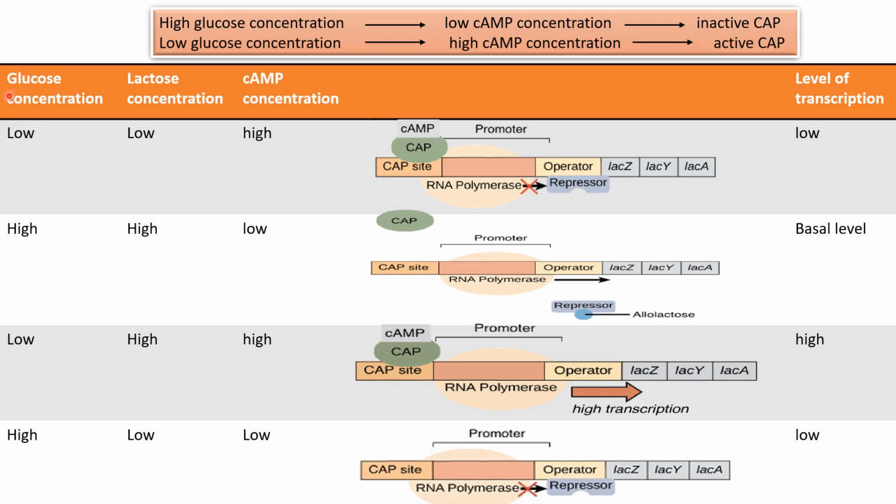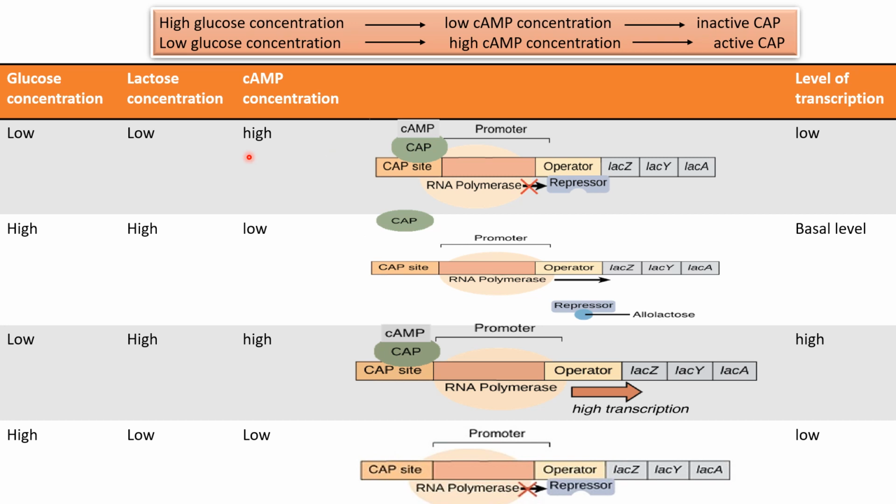In the first case, when the glucose concentration and lactose concentration are low, then what will happen? Cyclic AMP concentration will be high because glucose is low. So the cyclic AMP will bind with the CAP protein, and this complex will attach to the CAP site, and it will induce the binding of RNA polymerase to the promoter region. But lactose concentration is low, so the lac repressor will bind to the operator region and not allow the RNA polymerase to carry out the transcription of the structural genes. So ultimately the transcription level will be low.